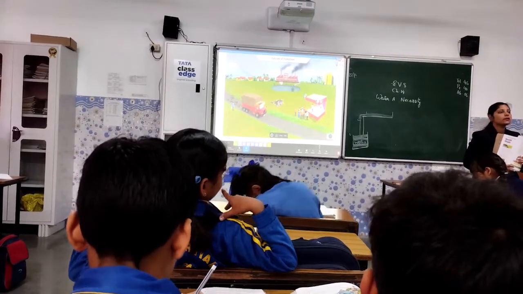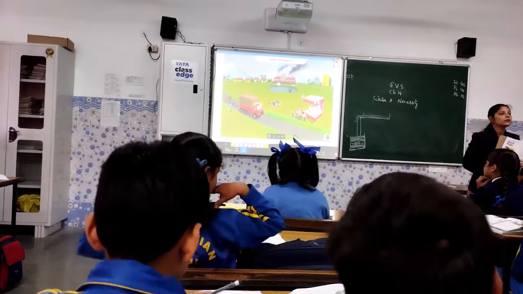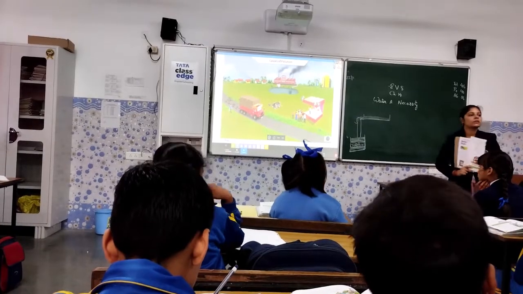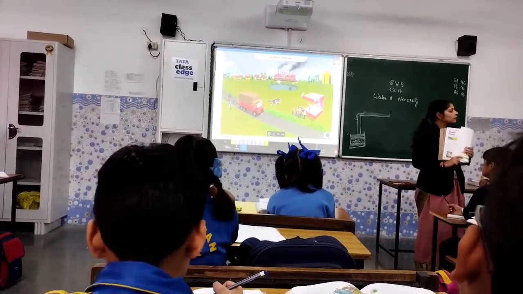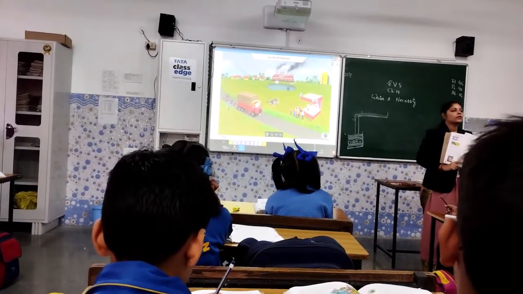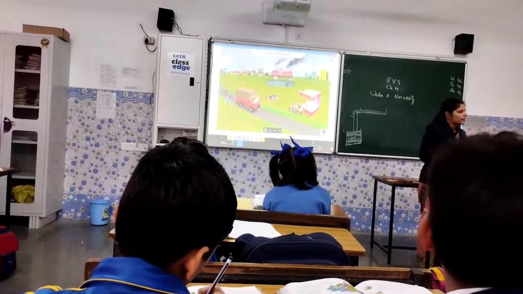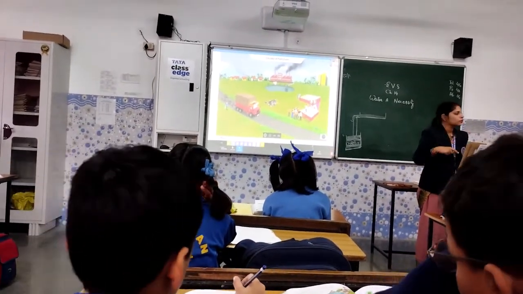Washing clothes in a river, then by throwing garbages, bathing pets and domestic animals in a river. When you are bathing pets and domestic animals, or let me say when you are washing the clothes, क्या आप थोड़ा सा ही पानी गंदा करते हैं? Whole of the area is being polluted.